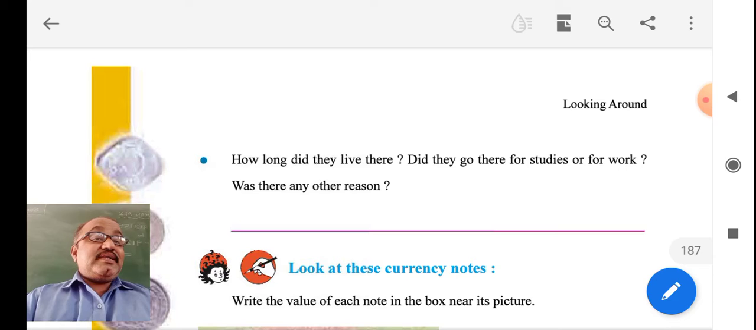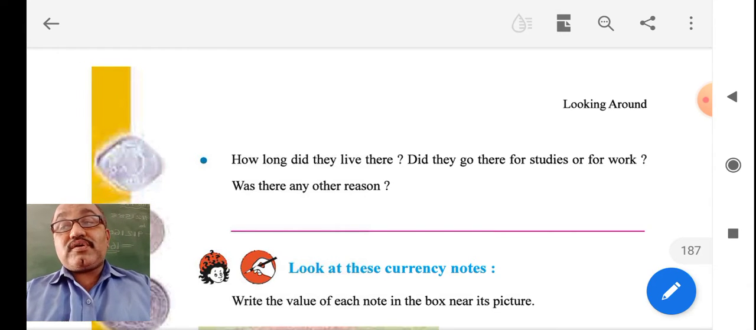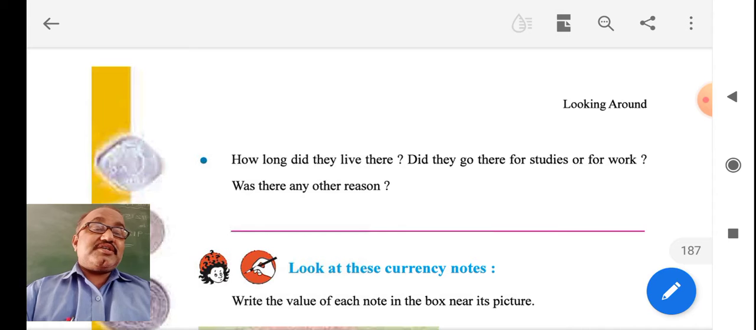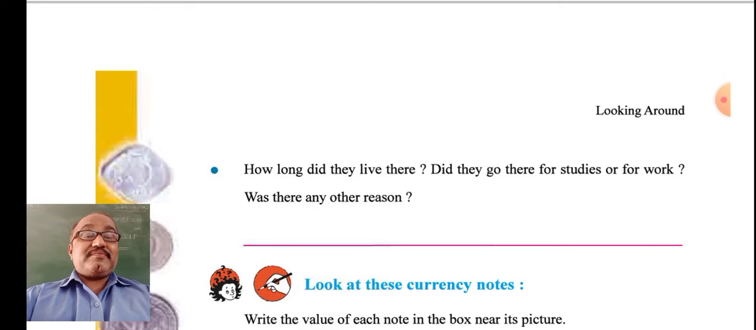How long did they live there? Did they go there for studies or for work? Was there any other reason? Dear students, many students of our school went abroad for studies. Many settled there and got PR, permanent residency. The other reason is for their betterment, to earn money. There are so many ways that they are traveling.